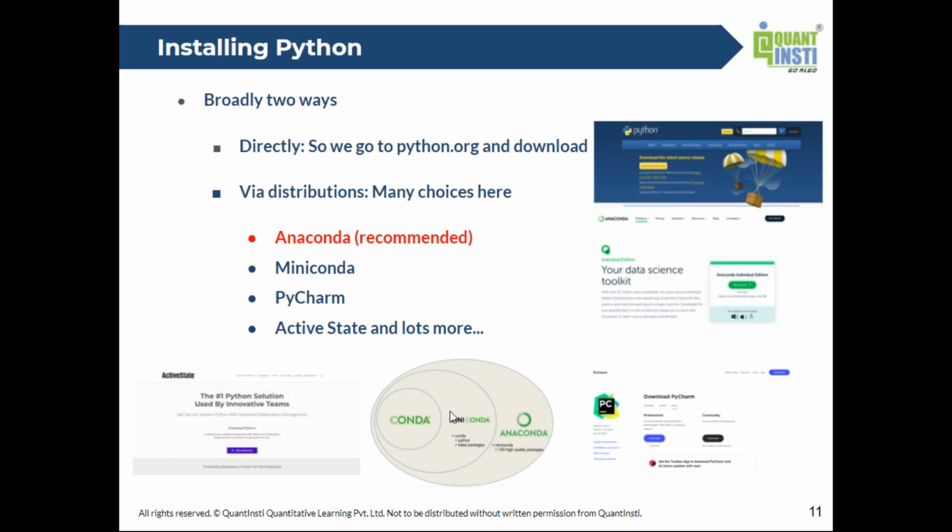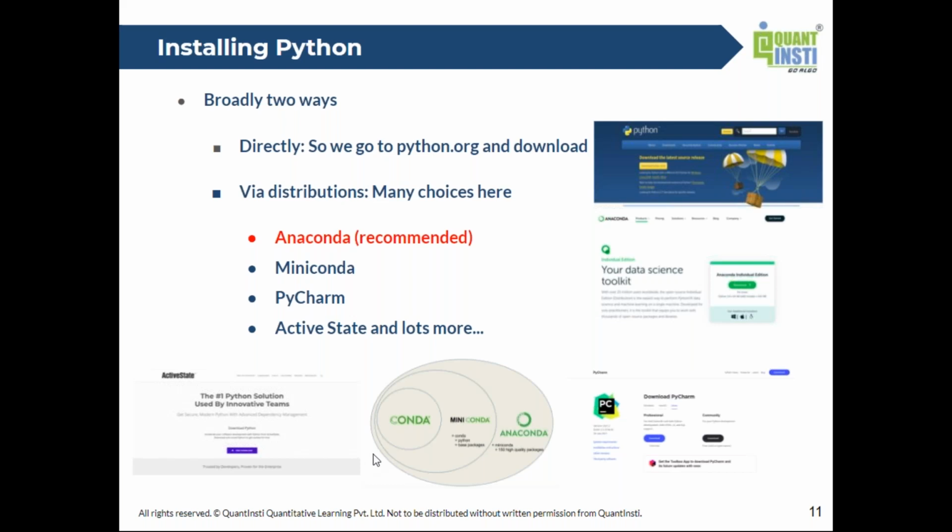Just above that, you have Miniconda, which is a lighter version of Python with some required packages or libraries. And you have this much bigger installation called Anaconda, which installs Python and about 150 different libraries. You won't be concerned with all of those 150 libraries, but the benefit is that 90-95% of your needs are satisfied because you've installed the largest superset of the available distributions. You also have things like PyCharm and ActiveState, which I've mentioned here. Feel free to check them out on your own time.